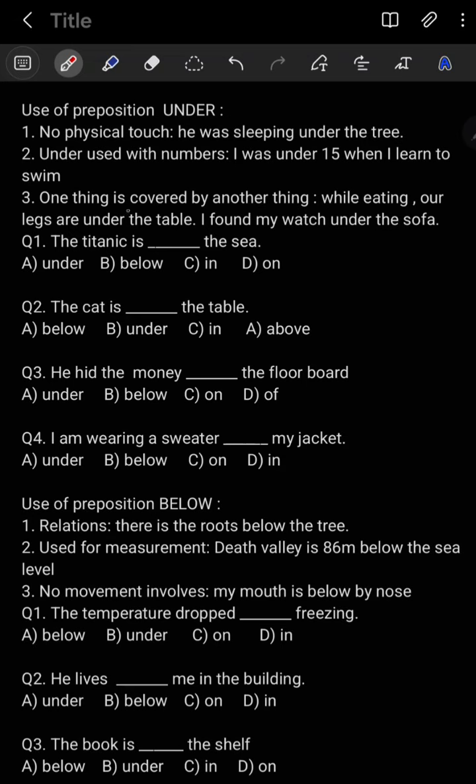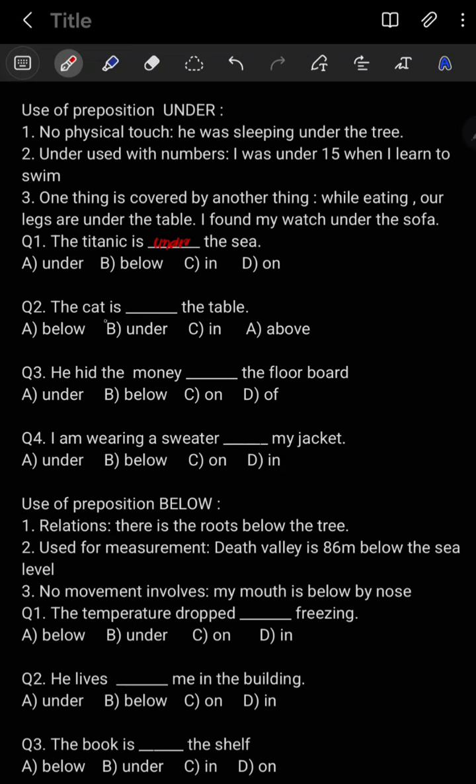Point number 3, when one thing is covered by another thing, that time you have to use the preposition under. While eating, our legs are under the table. Again, I found my watch under the sofa. So it is completely covered. In that case, you have to use the preposition under. Here are some examples given to make your concept clear. The Titanic is under the sea. You have to use the preposition under here because it is completely covered by the water.